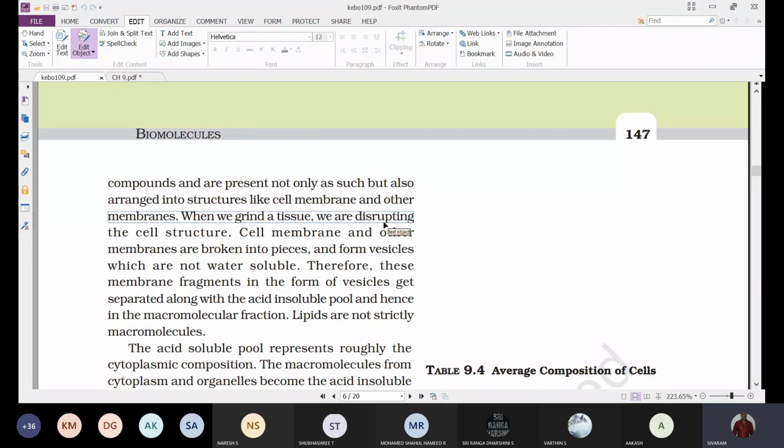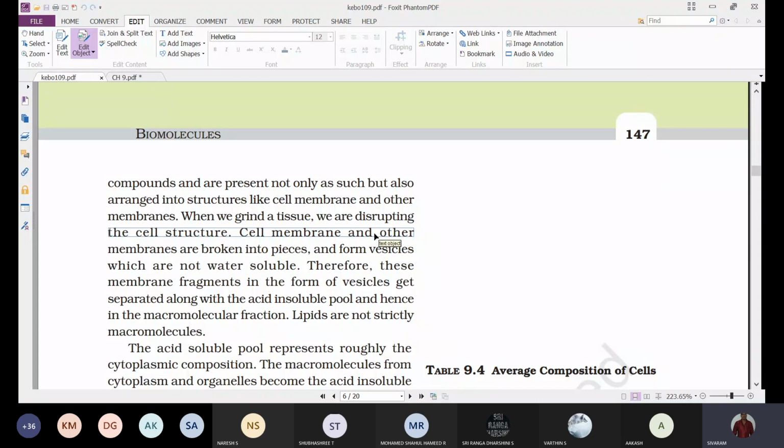That is because of the disruption of cell structures. So while grinding, we are disrupting the cell membranes, which break into pieces and form vesicles which are not water soluble.